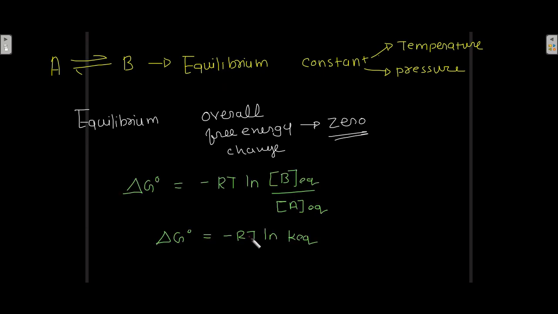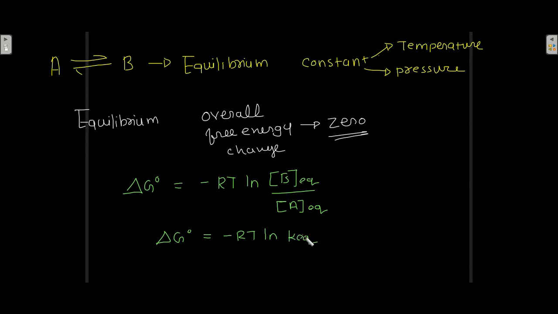So therefore delta G naught, that is the standard free energy change, is equal to minus RT into log of concentration of B at equilibrium divided by concentration of A at equilibrium. And that is the reason why this delta G naught is equal to minus RT into log of the equilibrium constant, that is K_eq, because this gives the equilibrium constant.